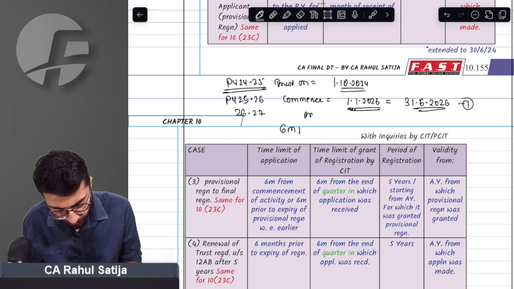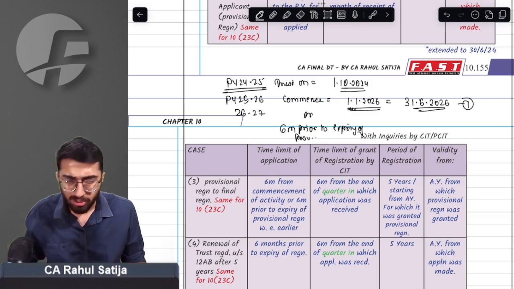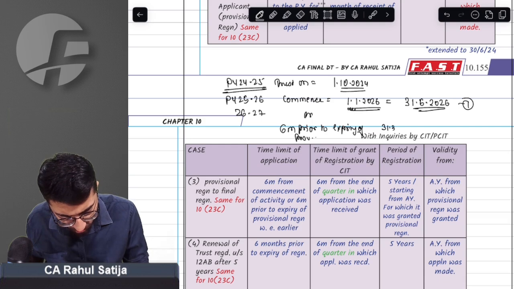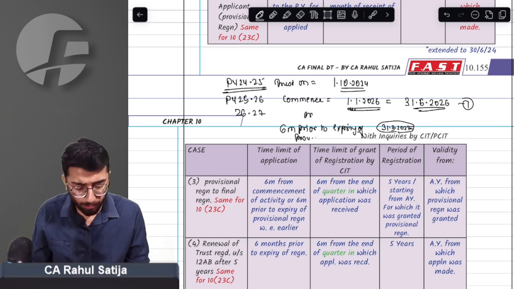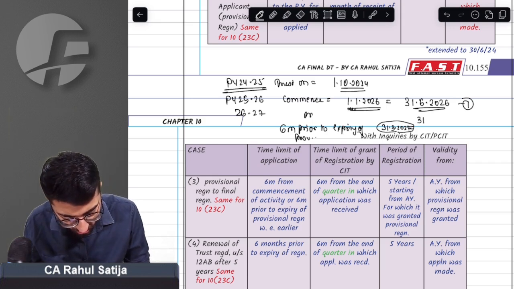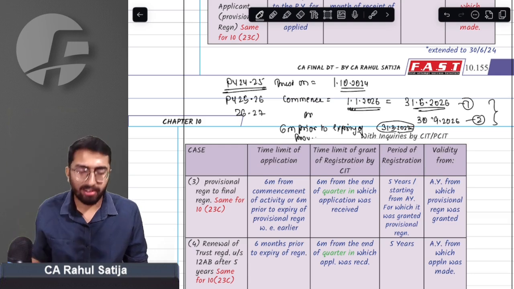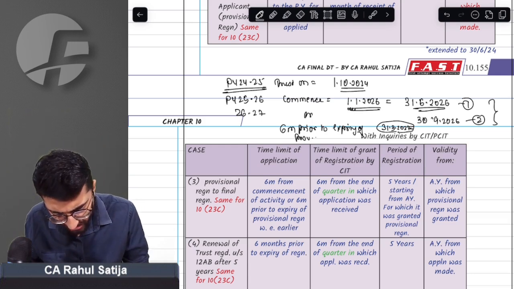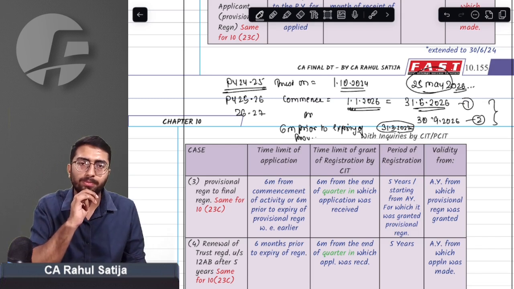Or 6 months prior to expiry of provisional registration. Provisional registration will expire on 31st March 2027. 6 months prior to that, the trust has to apply. What is the 6 months prior date? 30th September 2026. The earlier of these two dates is when the trust should apply for final registration. For example, the trust made its application on 25th May 2026.